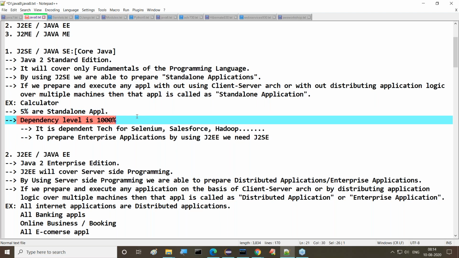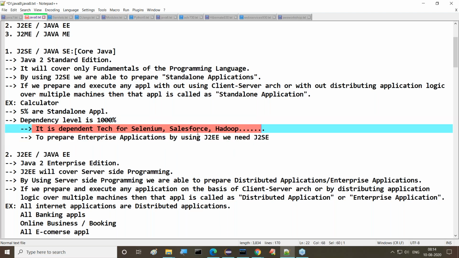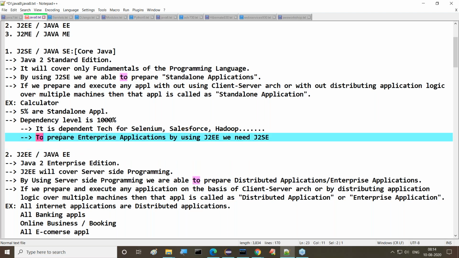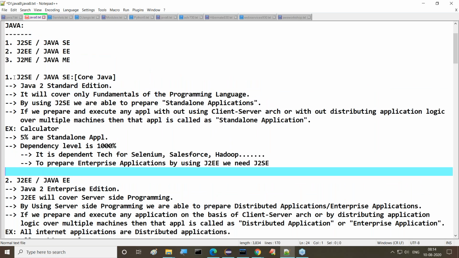Its dependency level is 1000%. Selenium, Salesforce, Hadoop, SAP, and so on, all these technologies depend on core Java. Moreover, if you want to prepare enterprise applications by using J2EE, we need J2SE. If you want to learn J2EE technologies, definitely we should complete J2SE. So these are the various points we understood about J2SE.